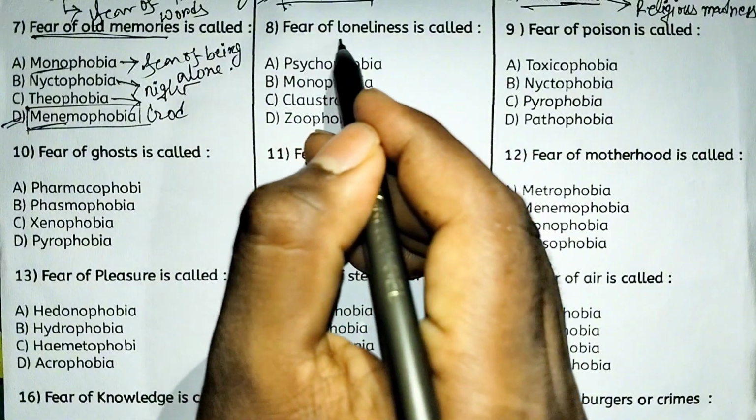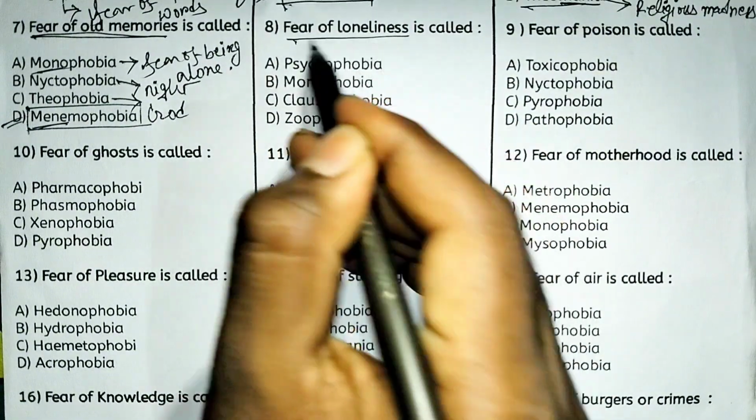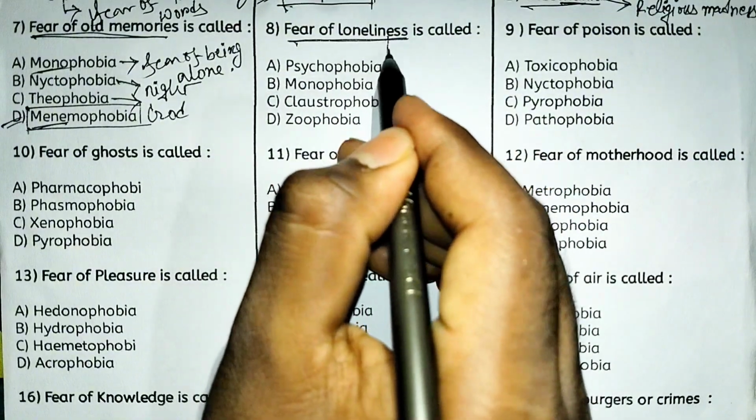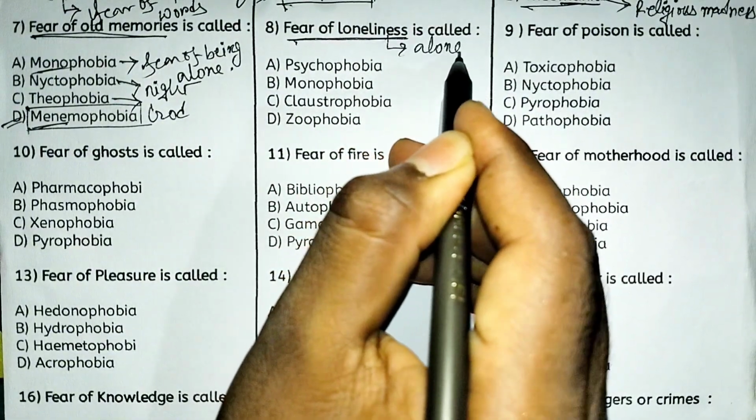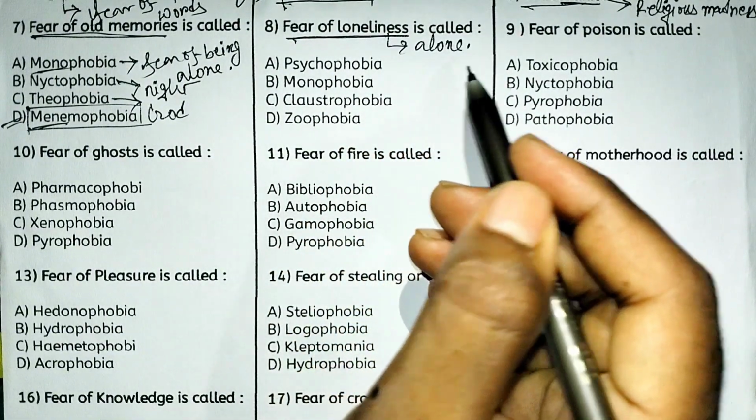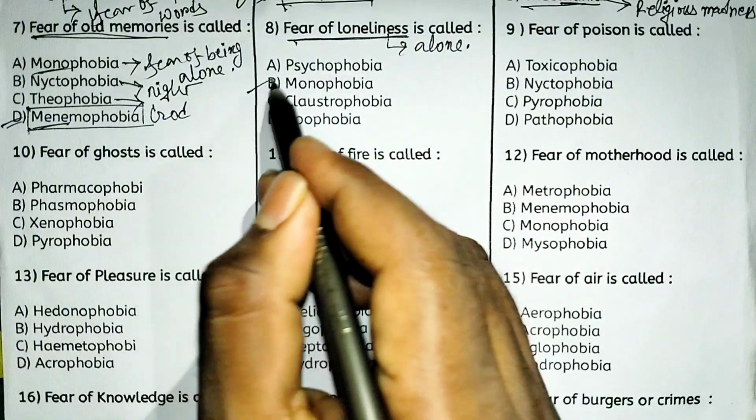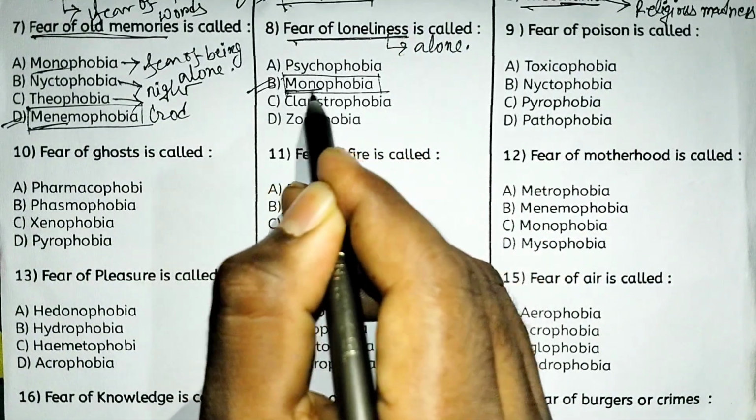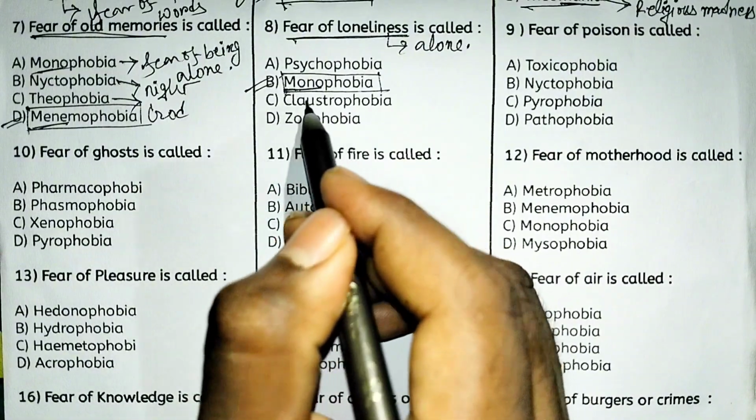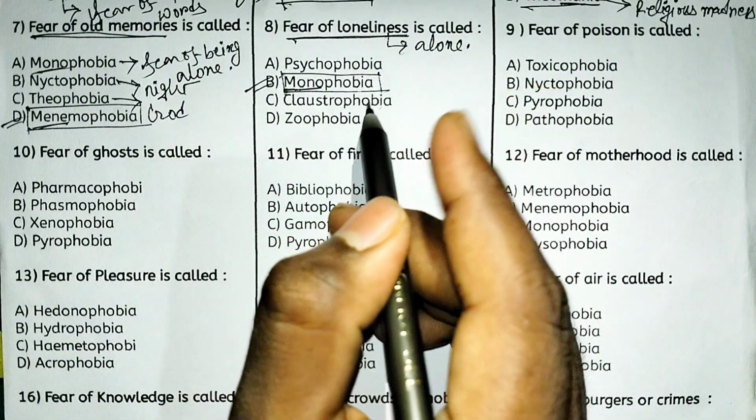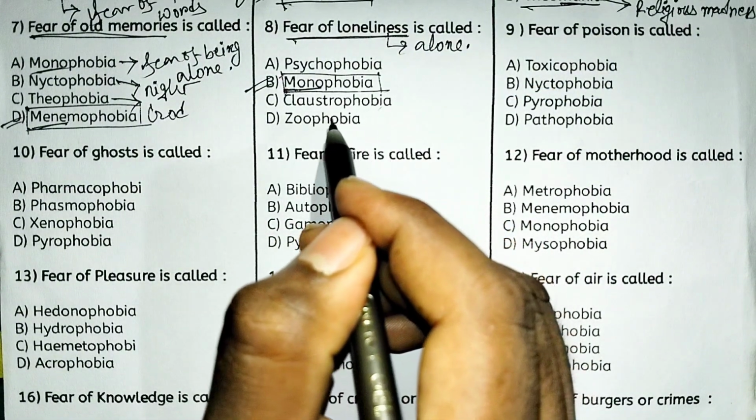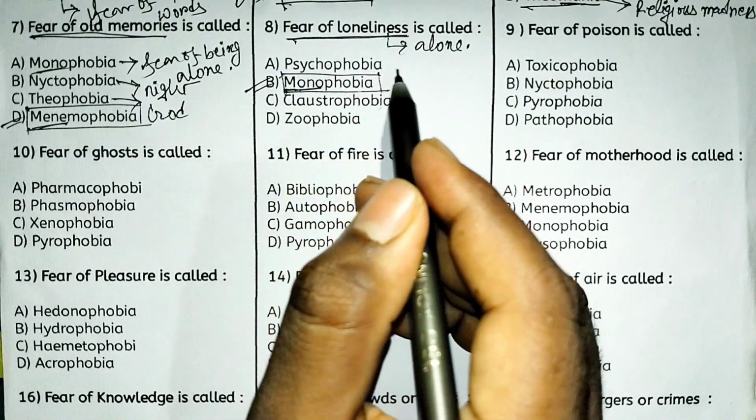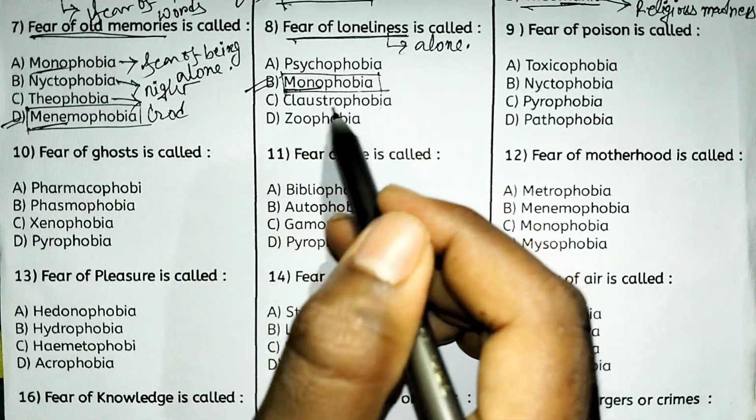Next, fear of loneliness is called. So what is called fear of loneliness? Loneliness suggests alone or aloofness. So look at option B, monophobia. So mono means one, and one person, that means he is very alone. So fear of loneliness suggests monophobia.